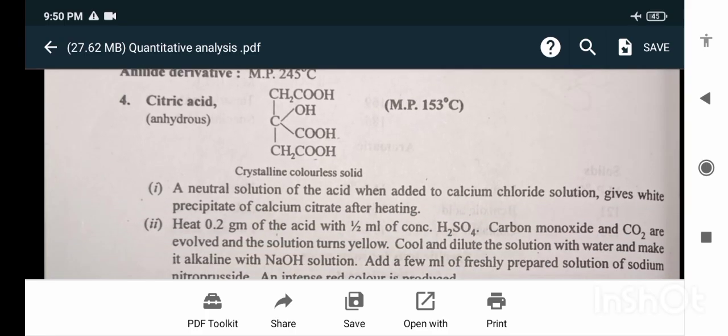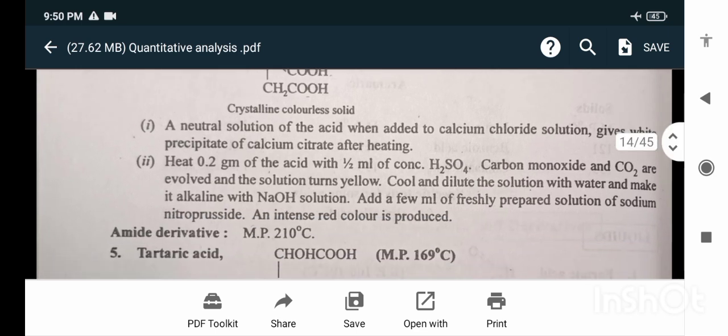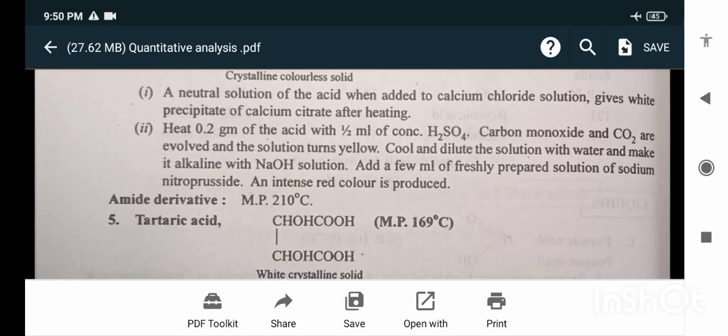A neutral solution of the acid, when added to the calcium chloride solution, gives a white precipitate of calcium citrate after heating. Heat 0.2 gram of the acid with half ml of concentrated H2SO4; carbon monoxide and CO2 are evolved and the solution turns yellow. Cool and dilute the solution with water and make it alkaline with NaOH solution. Add a few ml of freshly prepared solution of sodium nitroprusside and an intense red color is produced. Amide derivative. Melting point is 210 degrees Celsius.